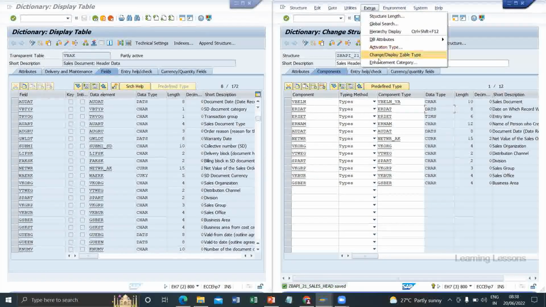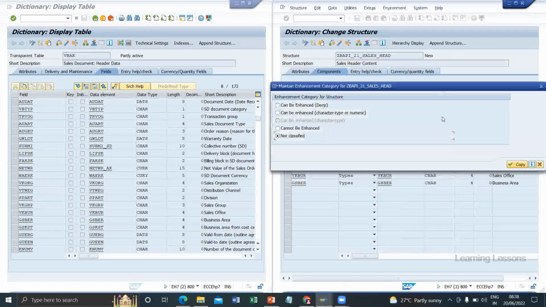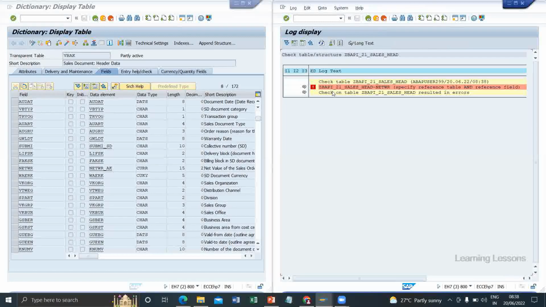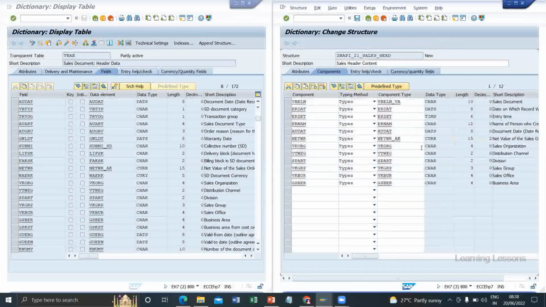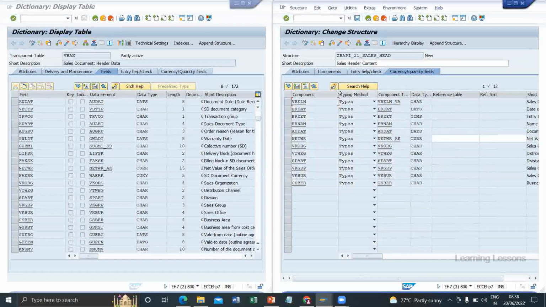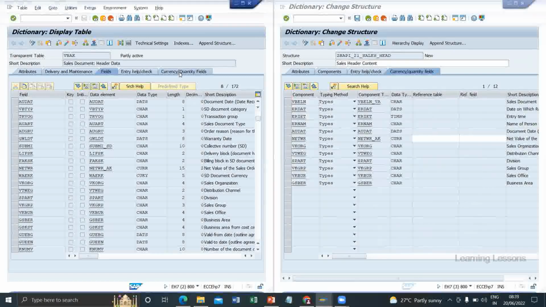Here we have to set the enhancement category similar to a table. We have to select can be enhanced, deep, copy, save, check. Here net price is there. Net price comes under currency and quantity fields, so we have to give the reference field and reference table. We can take any field from this table only.